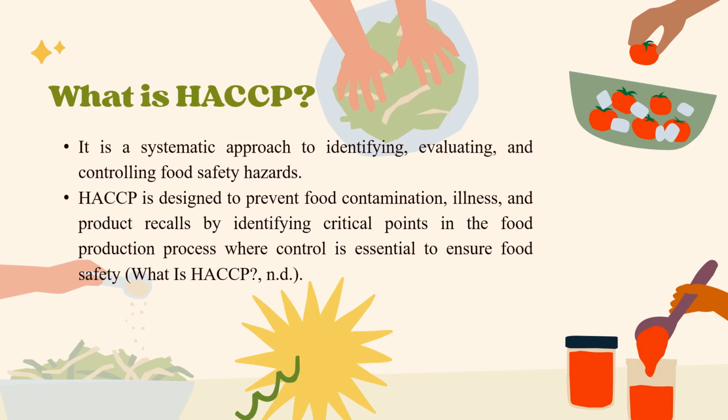What is HACCP? HACCP stands for Hazard Analysis and Critical Control Points. It is a systematic approach to identifying, evaluating, and controlling food safety hazards. HACCP is designed to prevent food contamination, illness, and product recalls by identifying critical points in the food production process where control is essential to ensure food safety.